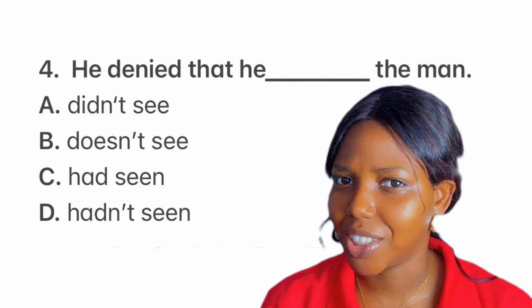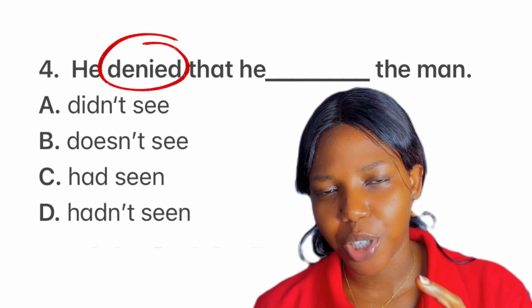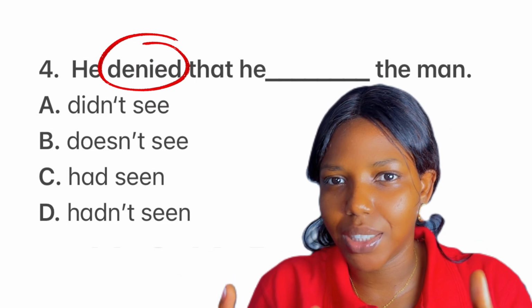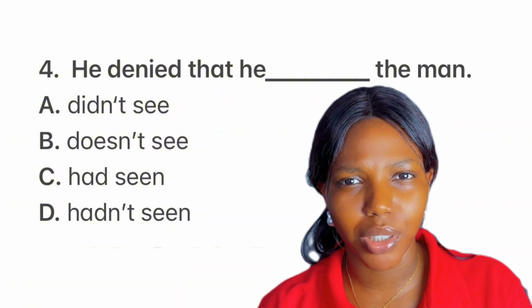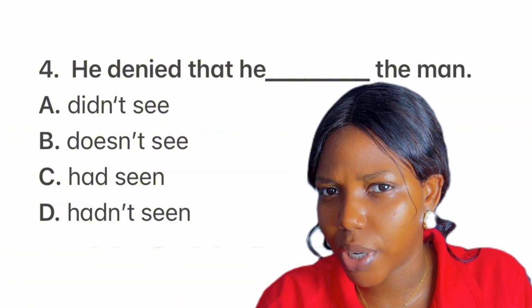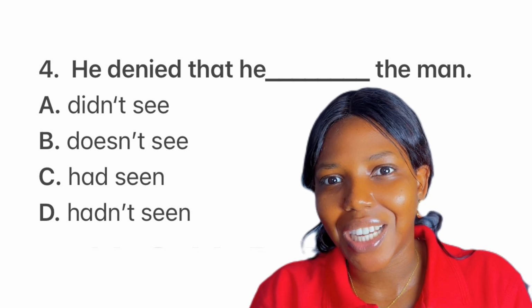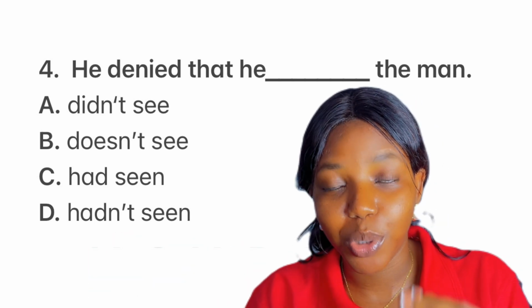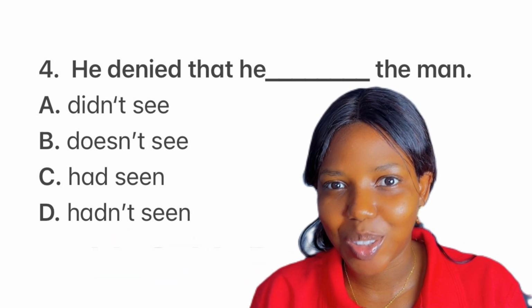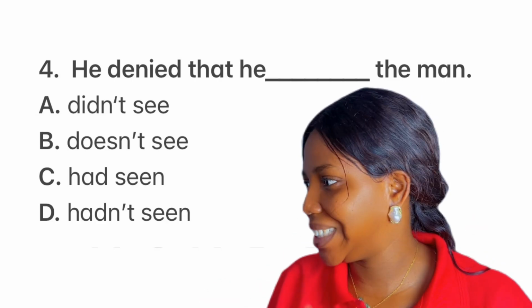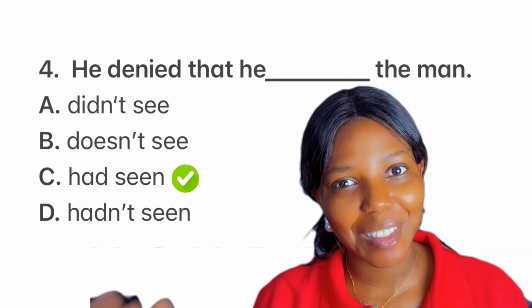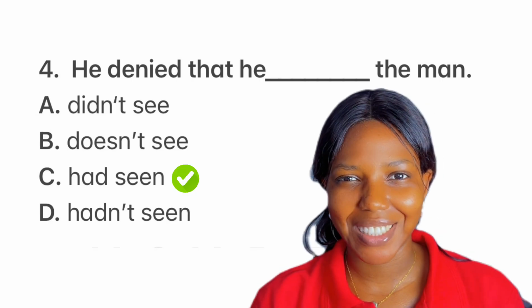Now, here is where it gets challenging. Notice that the word denied already carries a negative meaning. Now, when you deny something, what are you doing? You're saying something is not true, right? Good. We don't need another negative word, okay? We don't need not, okay? And that's why the answer to this question is option C, okay? He denied that he had seen the man. Option C is your final answer.